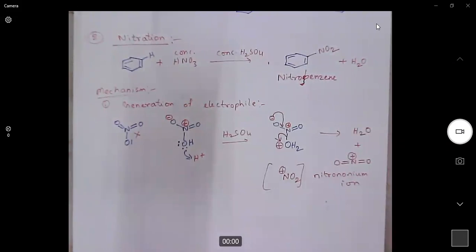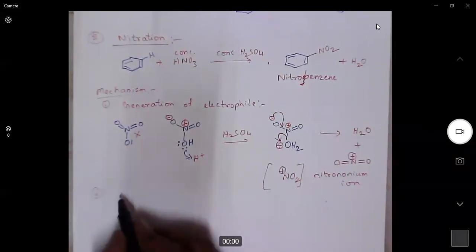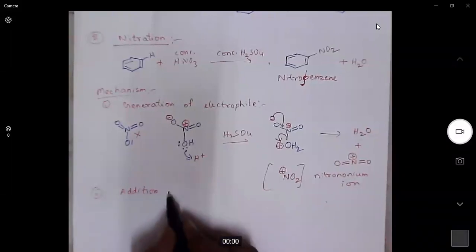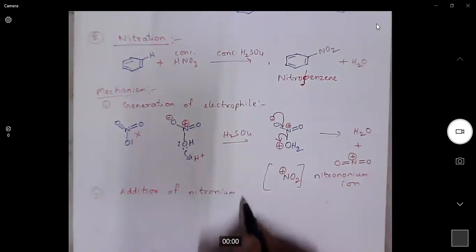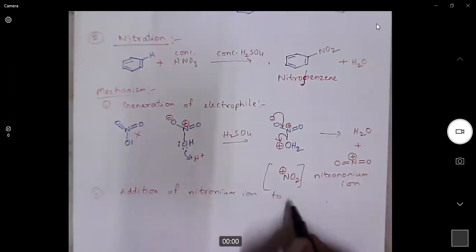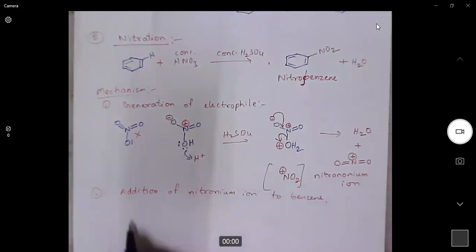Now, in the second step, addition of the nitronium ion to benzene. The nitronium ion generated in the first step will now add to benzene.